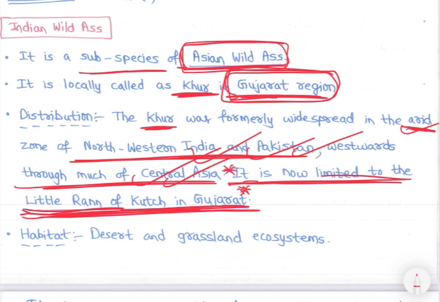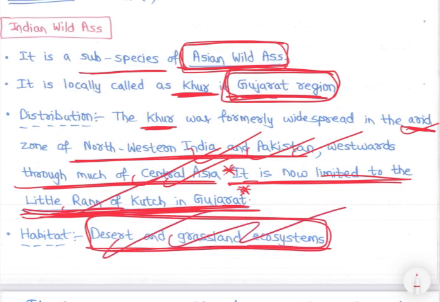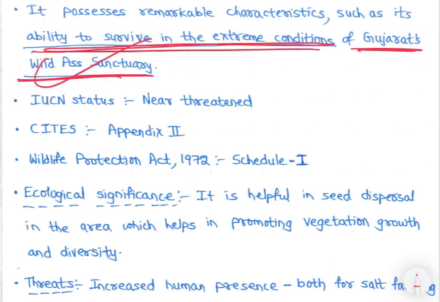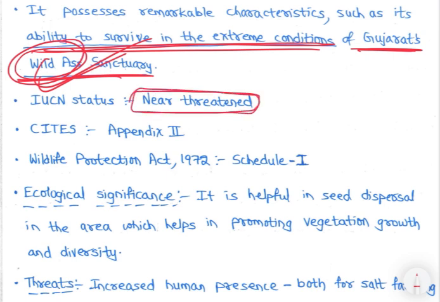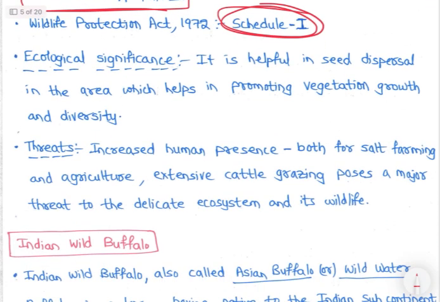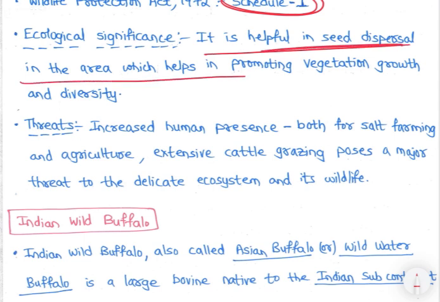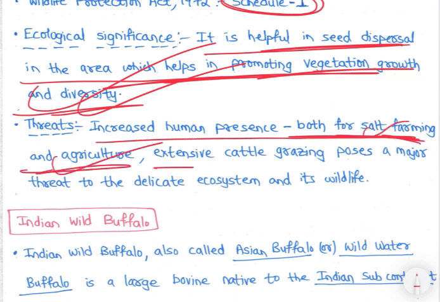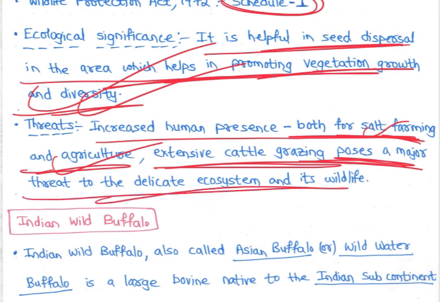इन गुजरात, राइट? सो हैबिटेट डेजर्ट एंड ग्रासलैंड इकोसिस्टम्स, राइट? कच्छ एरिया में डेजर्ट एंड ग्रासलैंड इकोसिस्टम में, राइट? इट पोसेस रिमार्केबल कैरेक्टरिस्टिक्स सच एज एबिलिटी टू सर्वाइव इन एक्सट्रीम कंडीशंस. Gujarat Wild Ass Sanctuary भी है, right? And their status is Near Threatened, right? Near Threatened, right? CITES में Appendix 2 में है, Wildlife Protection Act Schedule 1 में, right? Ecological significance: it is helpful in seed dispersal in the area, which helps in promoting vegetation growth and diversity, right? Threats are increased human presence both for salt farming and agriculture. Extensive cattle grazing poses a major threat to the delicate ecosystem and its wildlife.